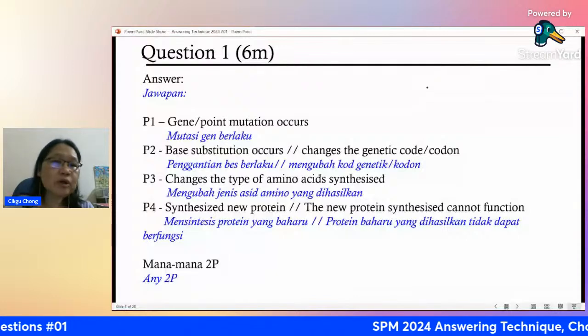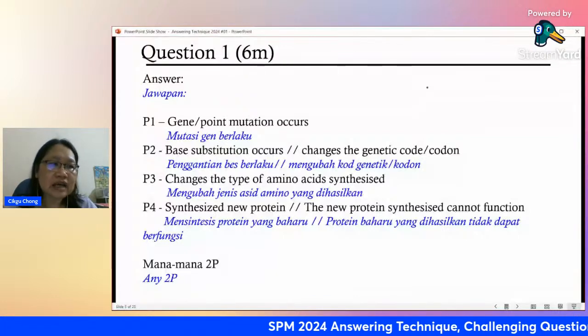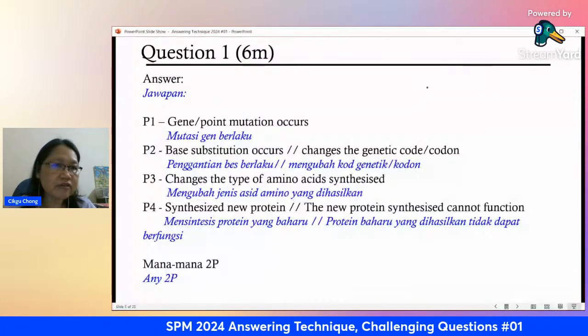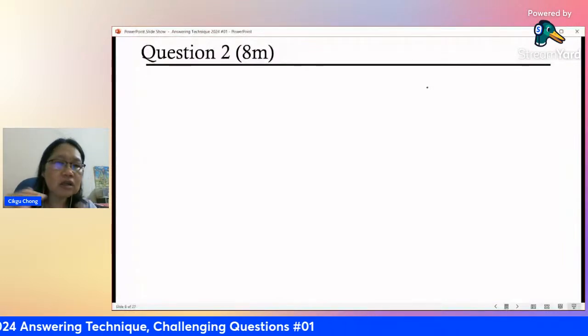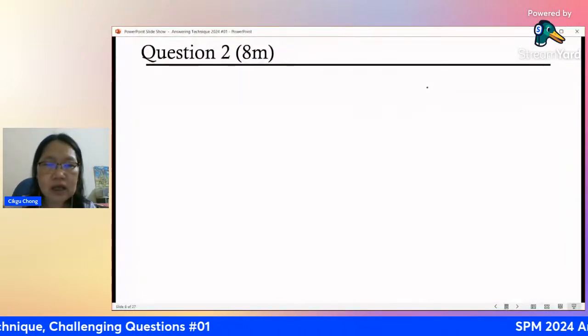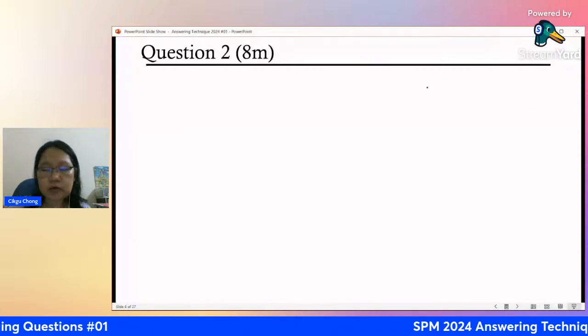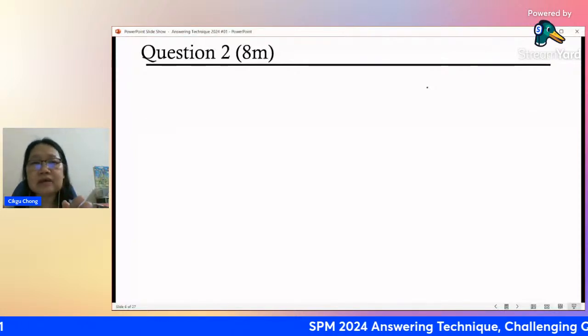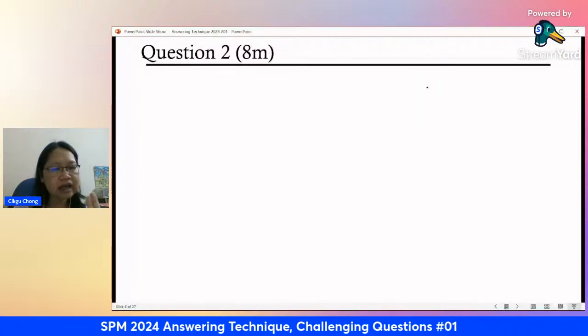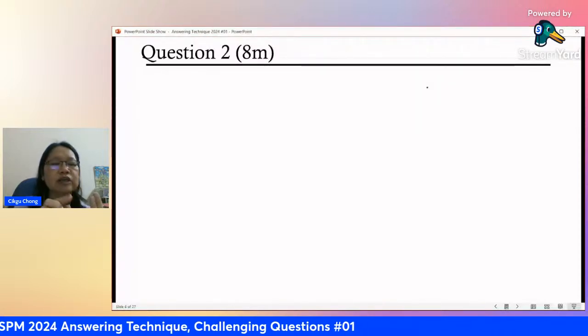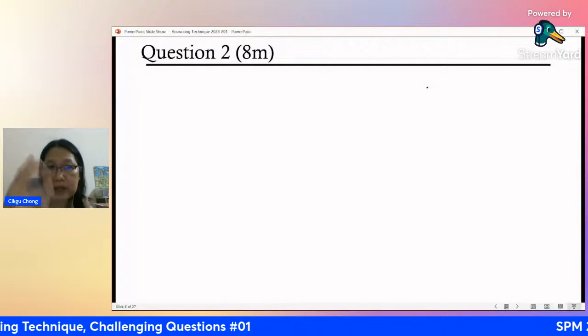Okay, today our lesson will be very long, right? Because I know that a very long lesson is very, very stressful, very tiring. So I only have 3 questions. All right, it's all about genetic engineering. Okay, next, it's all about genetics, right? Question 2 is a longer one. Okay, 8 marks. 8 marks is about question 5, 6, 7. Oh, wait, 6, 7. Question 6 or question 7 in your format of exam.